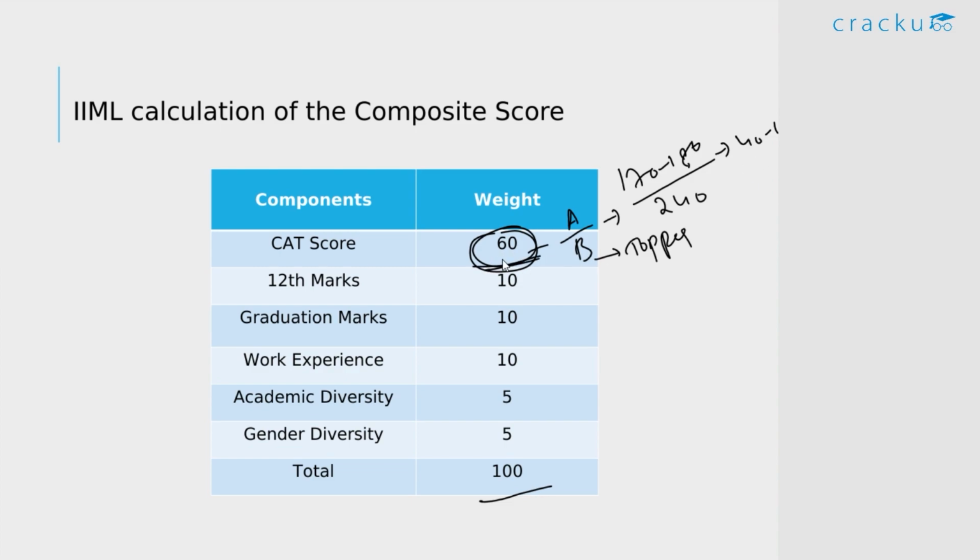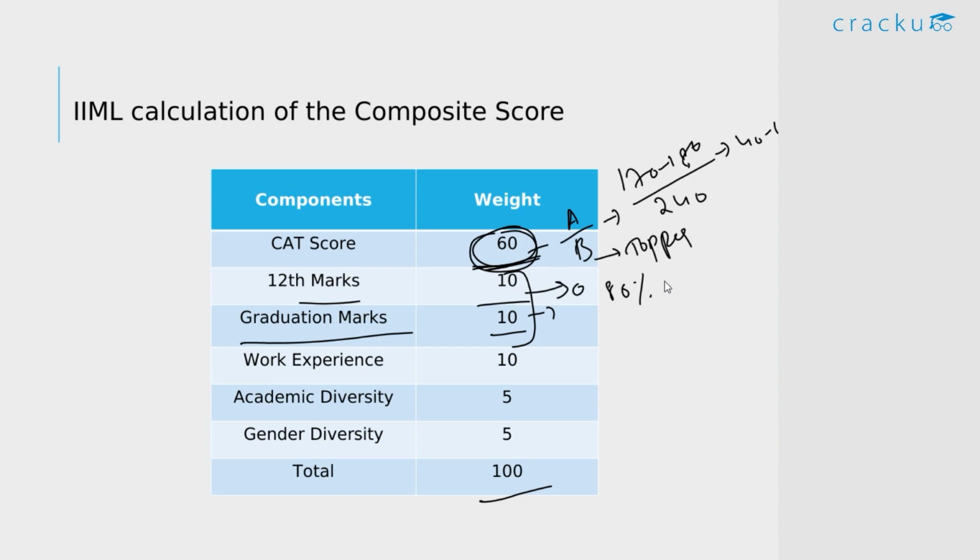The remaining 20 marks is a large gap to cover, and hence you have to maximize your CAT scores so you can be as close as possible to this weight of 60. Now coming to the academics, we can see that they give 10% weight to 12th and 10% weight to graduation marks. Though this is only 20%, this is actually very aggressive. What I mean by that is, if you don't get more than 80% in 12th, you get 0 out of this 10 marks.